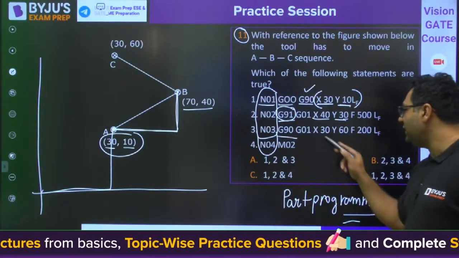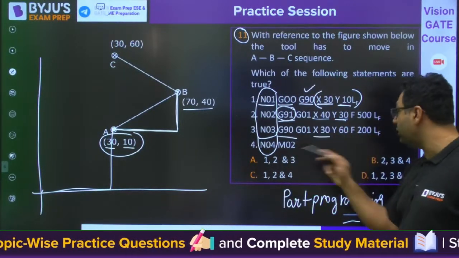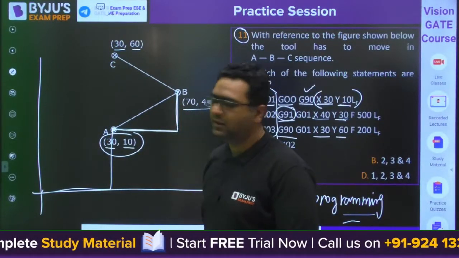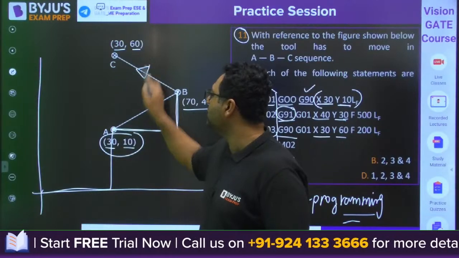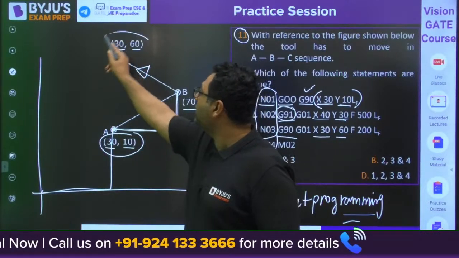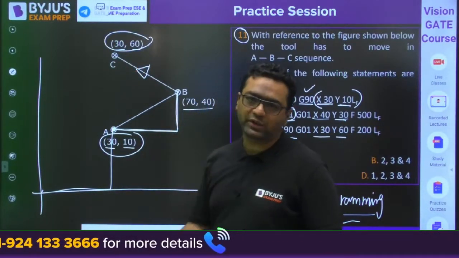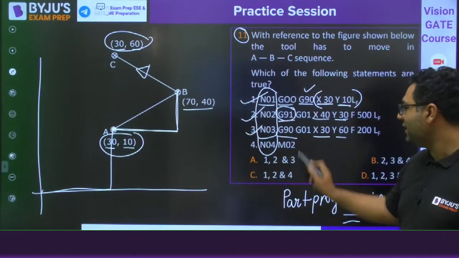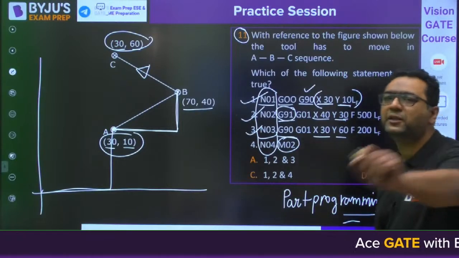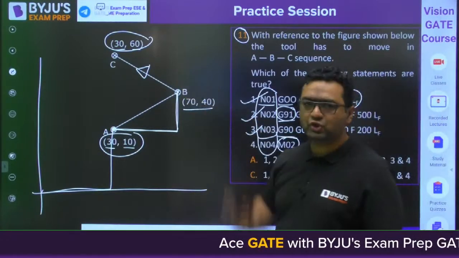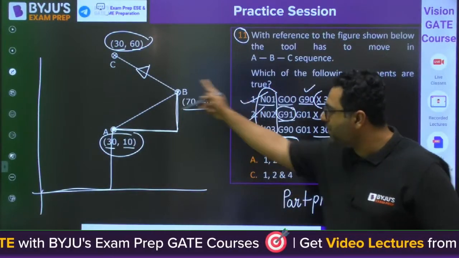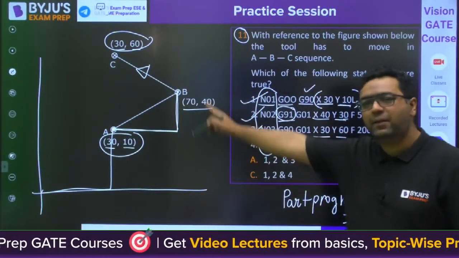Once again, G90, they are saying with respect to origin, it is 30, 60. Yes, with respect to origin, it is 30, 60. So whatever is written here is with respect to origin. So my dear, this is correct, this is correct, this is correct. Then M02 is used to stop the program. So here the program is stopped because we reached the final position. So all the statements are matching with the part program.